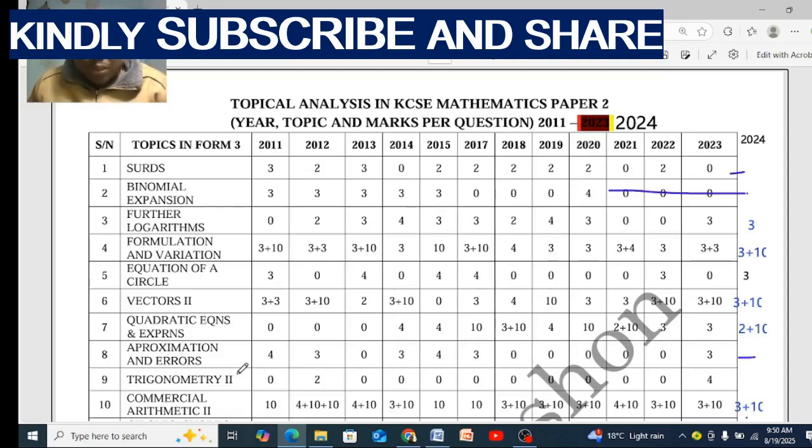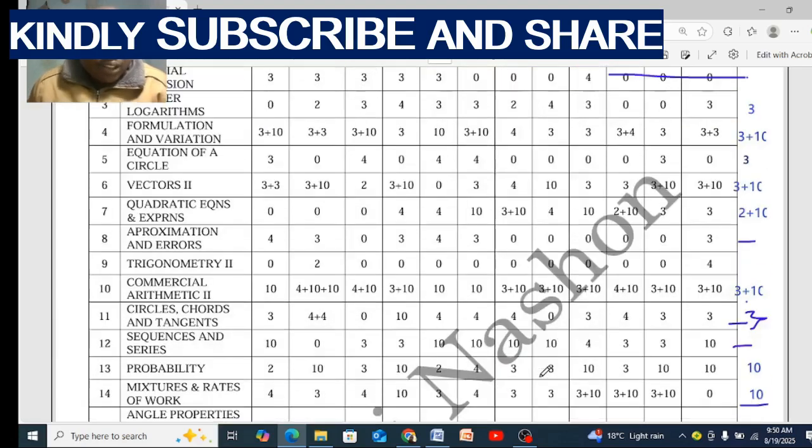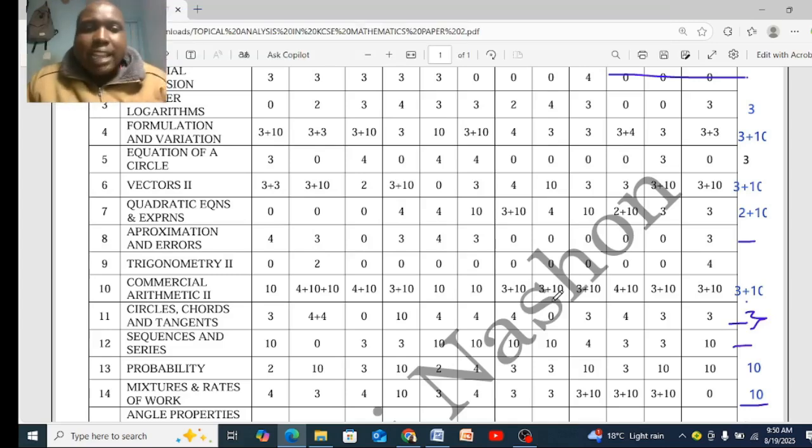Trigonometry 2 is not a must. Commercial arithmetic is a must. This year 2025, you will get a commercial arithmetic. You can see all through we have 10, 4, 10, 10. In fact, in 2012, it had 2 questions with 10 marks. So in total, commercial arithmetic had 24 marks. You can imagine that. Even the last one, 2024, we had 13 marks from commercial arithmetic.